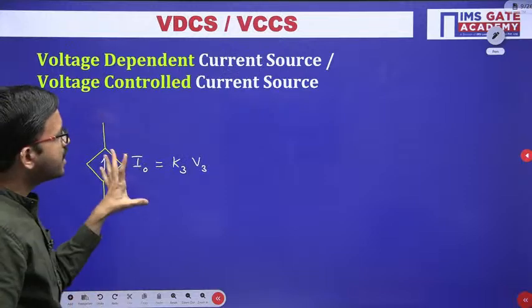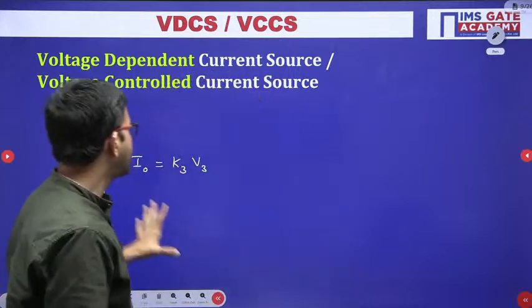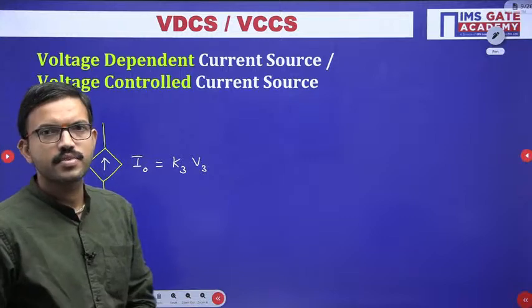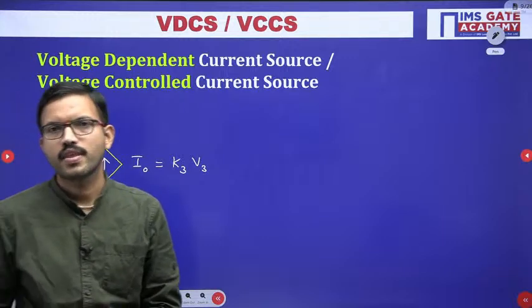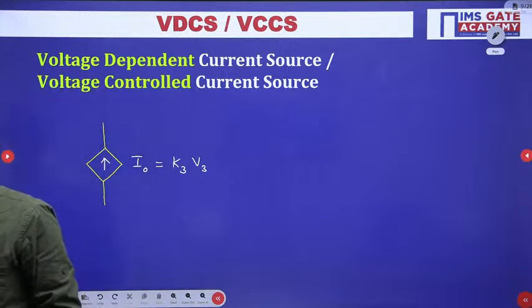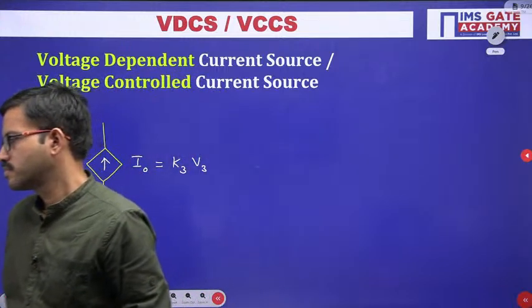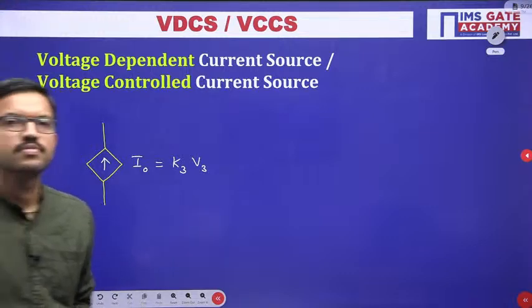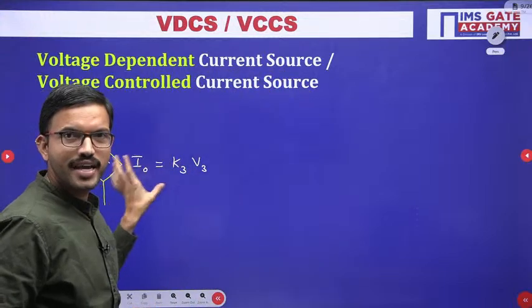Now regarding this particular category, try to recall one electronic component which is an example of it. Here the output should be current, but it depends on some other voltage. Any guess? You might have studied the JFET or MOSFET. So JFET and MOSFET come under the examples for this category.